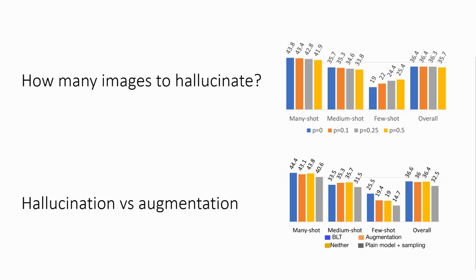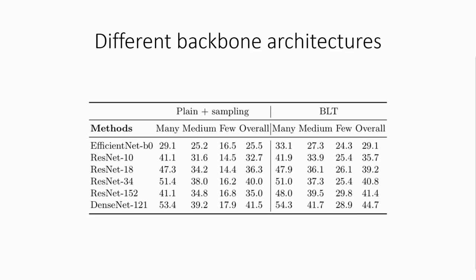We can see that simply oversampling the few-shot categories to match the number of images as in BLT does not increase the accuracy for few-shot categories, thus providing stronger support for the necessity of the proposed hallucination technique.